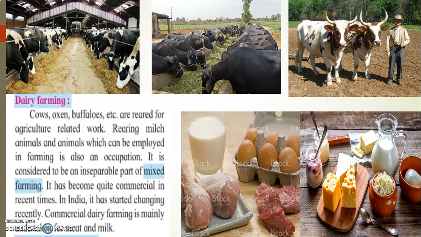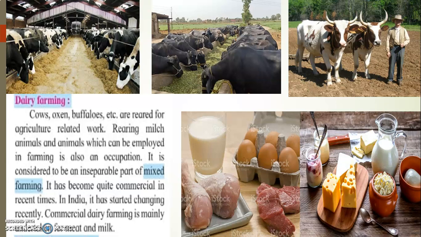Rearing milch animals, milch means we get milk from buffaloes and cows. Milch animals which can be employed in farming is also an occupation. Occupation means a work. It is considered to be an inseparable part of mixed farming. Inseparable means which cannot be separated from mixed farming. Mixed farming is a new phrase which is used in agricultural activities. Agricultural activities means which is related with growing of crops and at the same time also rearing of the livestock.